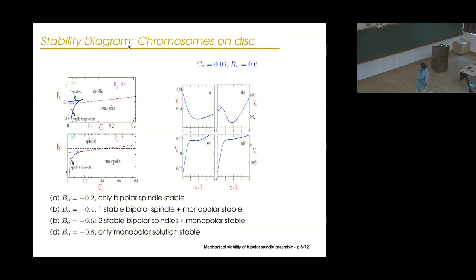Whereas you can also have this interesting scenario that for certain regime of parameter space, you can have a situation where two different solutions of spindle are stable. That means for two different separation lengths, you can have a solution which is bistable. So this would correspond to a situation like this, where you have two minima of the potential energy that would correspond to a region here. There can be other situations where you have one minima, even the monopolar spindle, which is also stable, and the bipolar spindle is also stable.